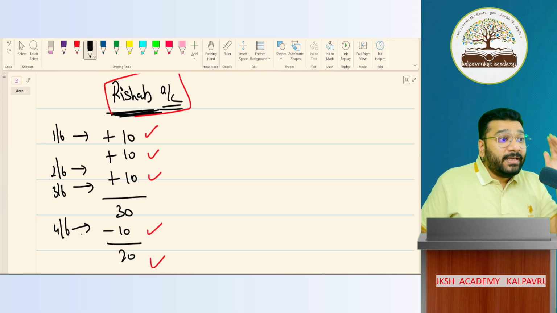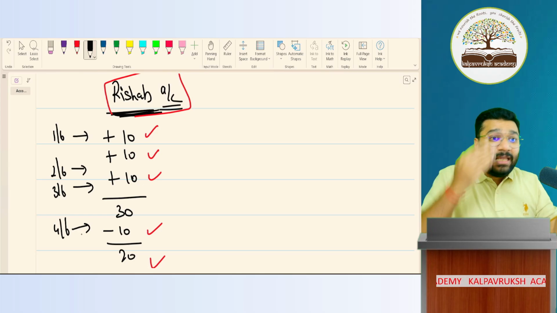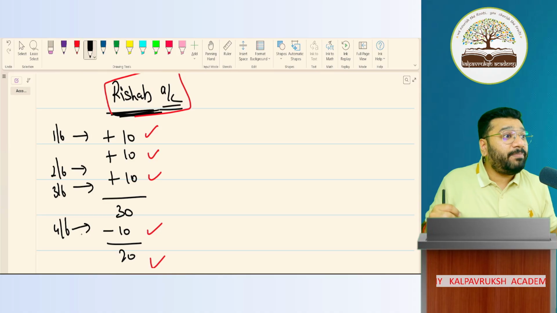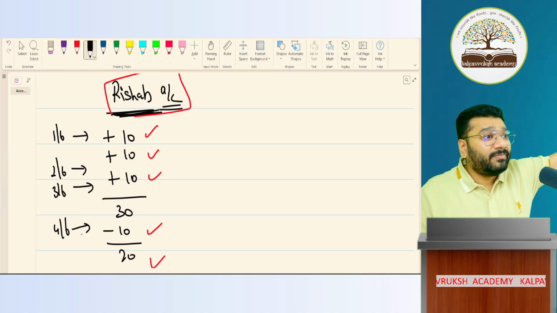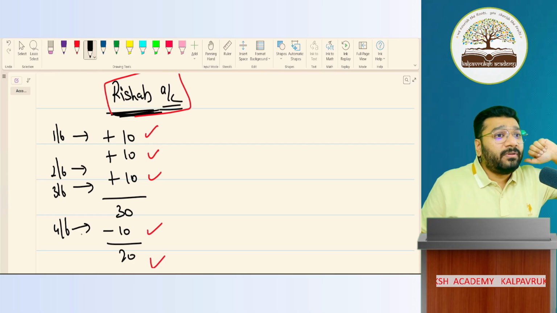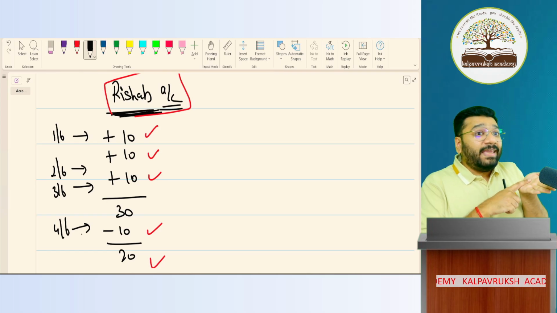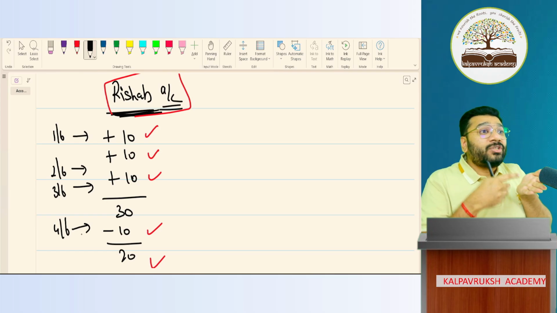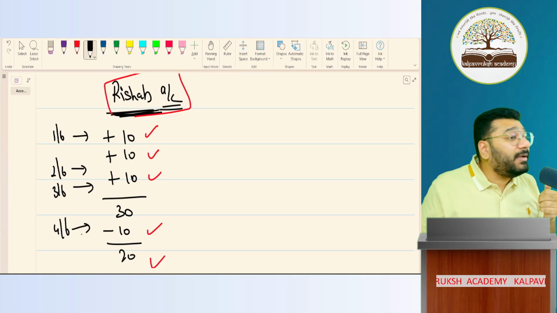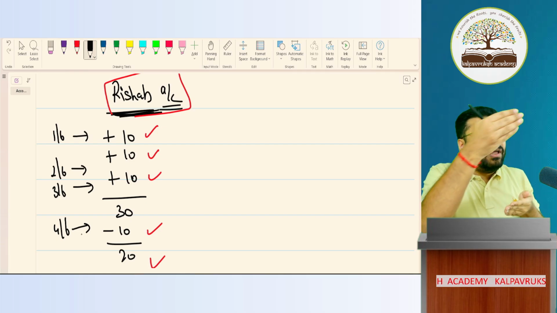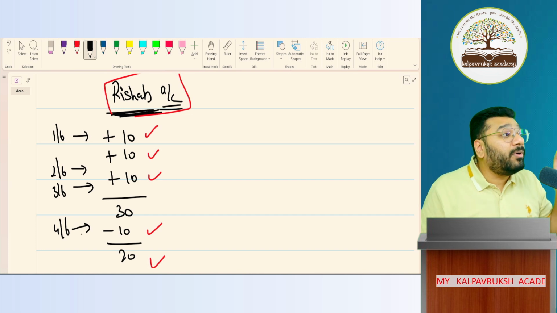Yes or no? Similarly, we do in the bank statement also, no? Your parents make multiple payments from the bank, GPay. One day what will they do? They will take the bank statement. Why are they taking the bank statement? To see to whom all I made the payment. So what are they checking? They're checking the history of the transaction. Got it, not got it? They're checking the history of all the payments that they have done, and the history of all the money they have received from. Got it, not got it?